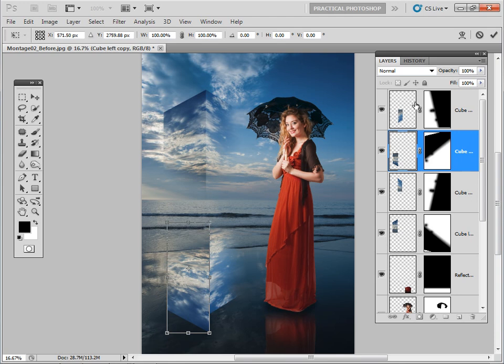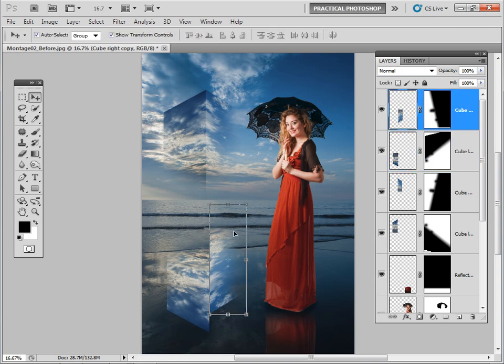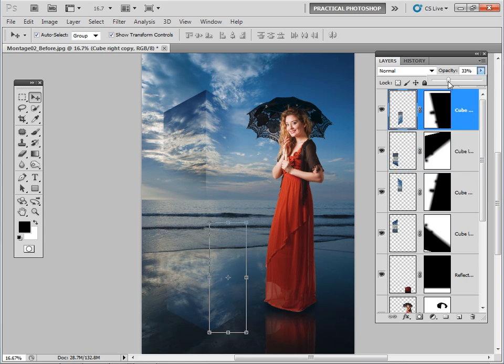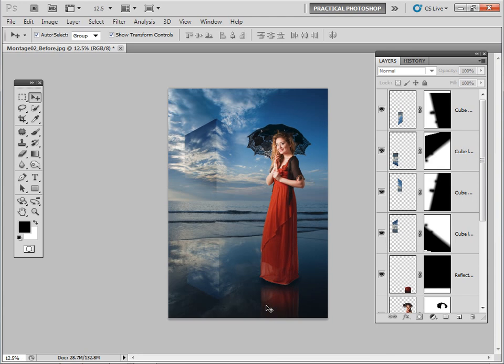Let's just get these in the right position. And just down there. We're going to really reduce the opacity of these because we want this to be quite subtle. So there you just get a sense that they're coming out there and reflected in the sky. Just looking pretty good.